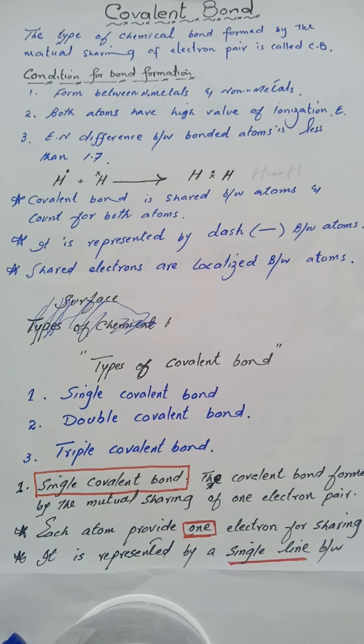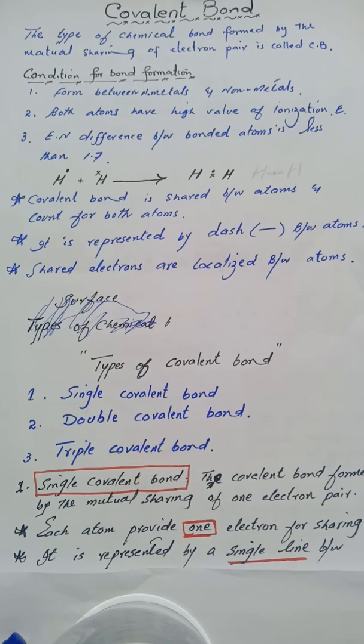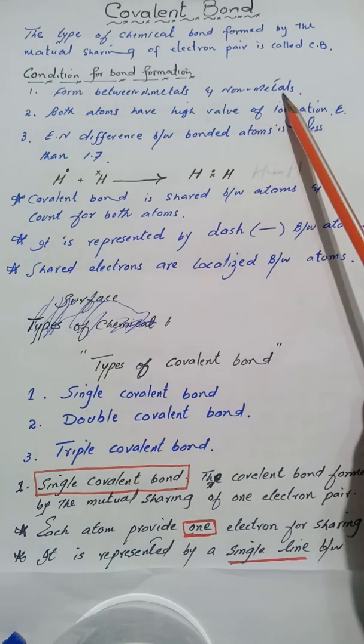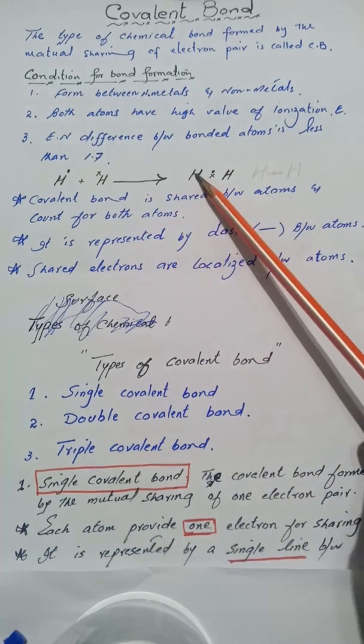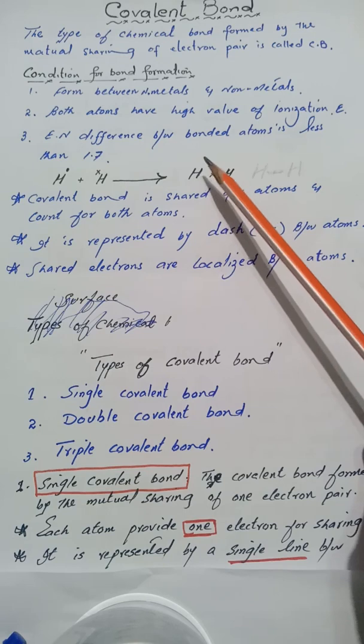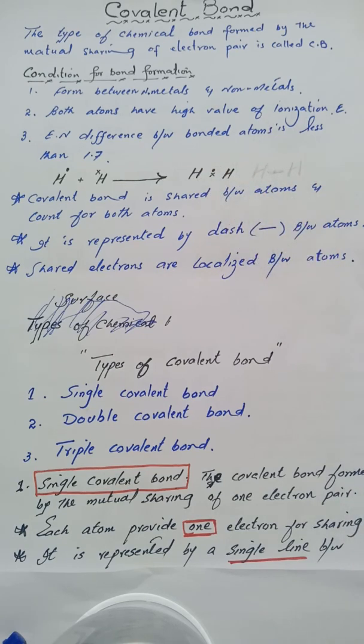There are some conditions for the formation of covalent bond. For example, a covalent bond is always between atoms of non-metals. Like both hydrogens are non-metal. If we're talking about water, oxygen is non-metal, hydrogen is also a non-metal.